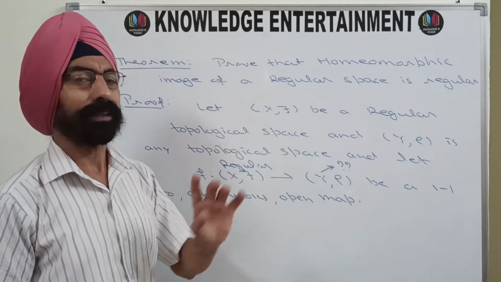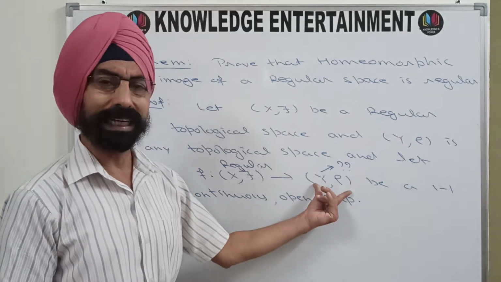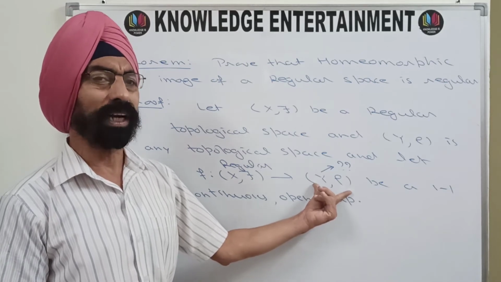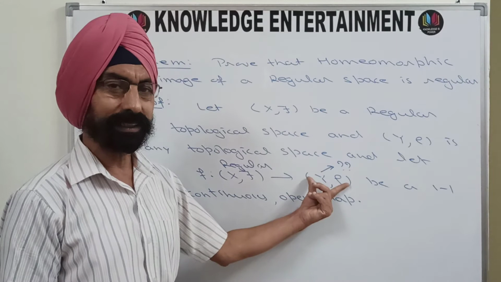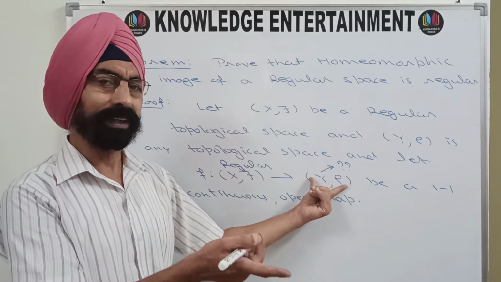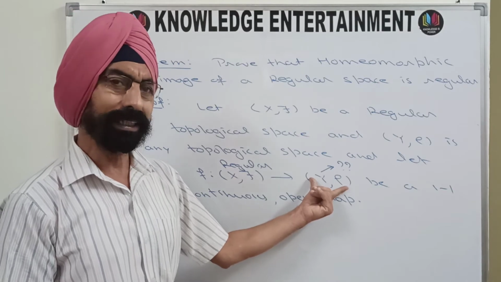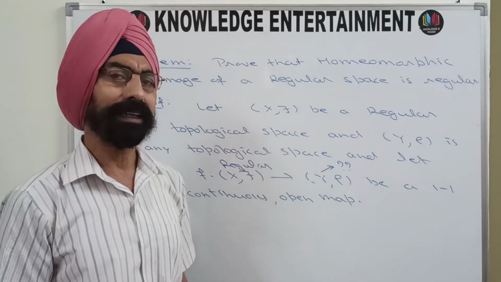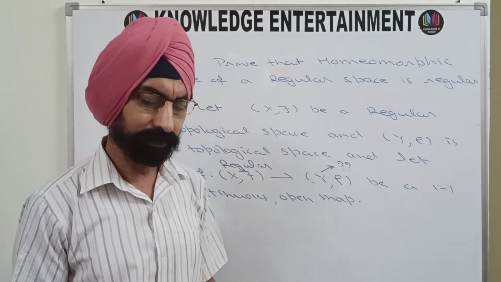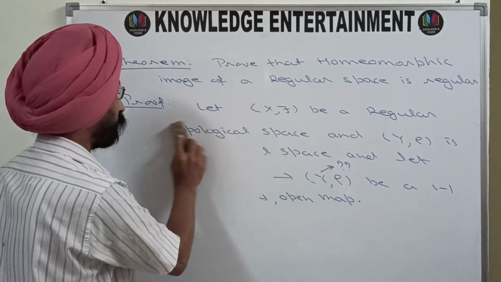To prove it regular, our starting point will be the same. We will take a closed set here and a point y not belonging to that closed set, and then we will try to find two rho-open sets, G and H, G containing that particular point, H covering that particular closed set, and G intersection H is phi. If we can do all this, then (Y, rho) will be a regular topological space, and that is what is required in the statement. So I'll move on to start the main proof of the theorem.